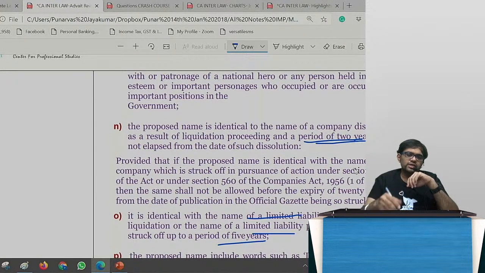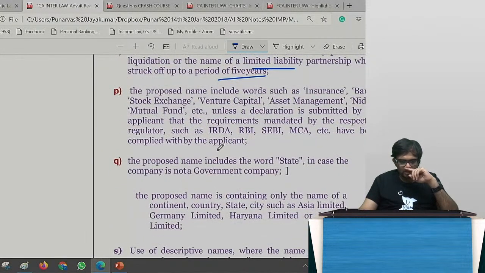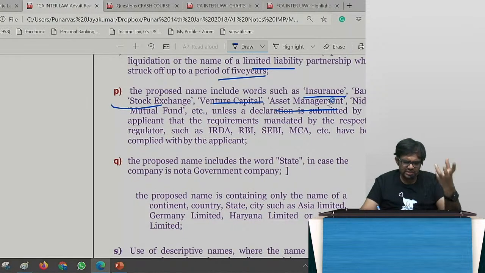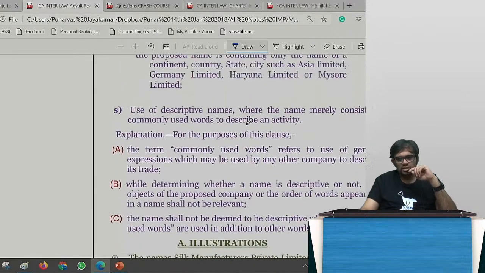I cannot use any national hero's name as well, correct? Not possible. I cannot use the word stock exchange, venture capital, asset management, insurance, unless actually it's an insurance company and I have taken the requisite approval, unless it is a venture capital fund, and unless it's an asset management fund and I have taken the approval of the necessary people concerned. Otherwise, it cannot be done. Just because you want to do it, you cannot do it. I cannot use the word IRDA and all those things, right?